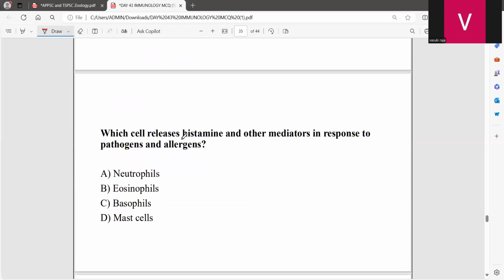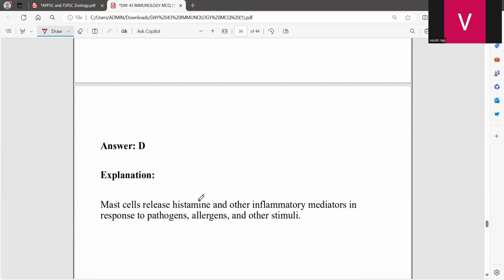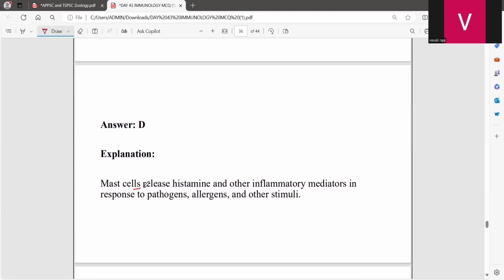Which cell releases histamines and other mediators in response to pathogens and allergens? See, eosinophils and basophils are all involved in allergic reactions, with slight differences. Who is going to respond first? The mast cells release histamine and other inflammatory mediators in response to pathogens, allergens, and other stimuli.